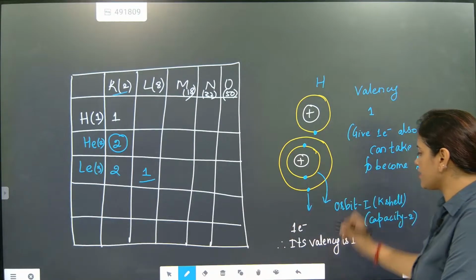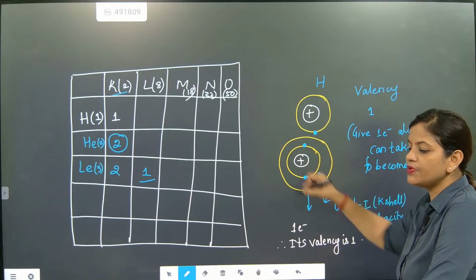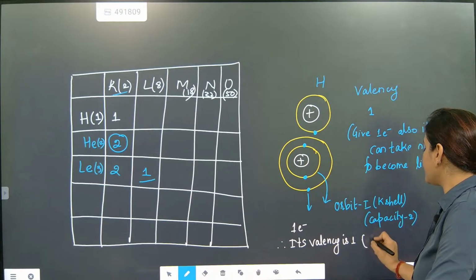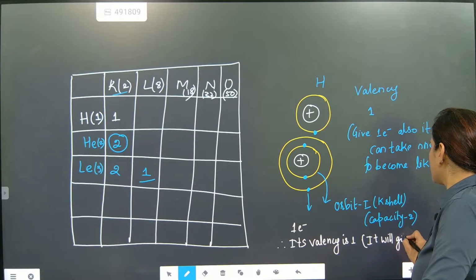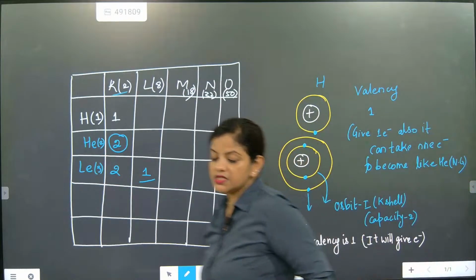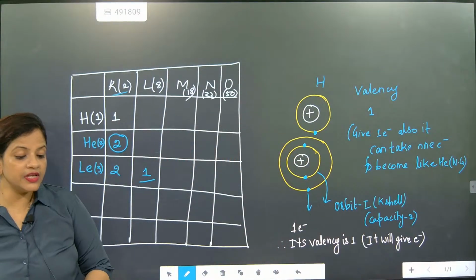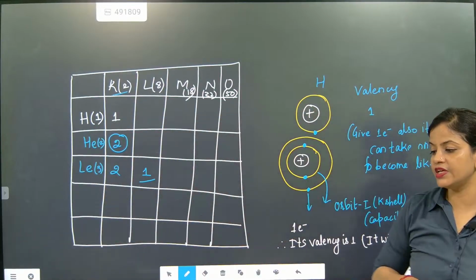It will give electron, because the inner orbit is saturated and the outer orbit has 1. So it will give electron. Its valency is plus 1.